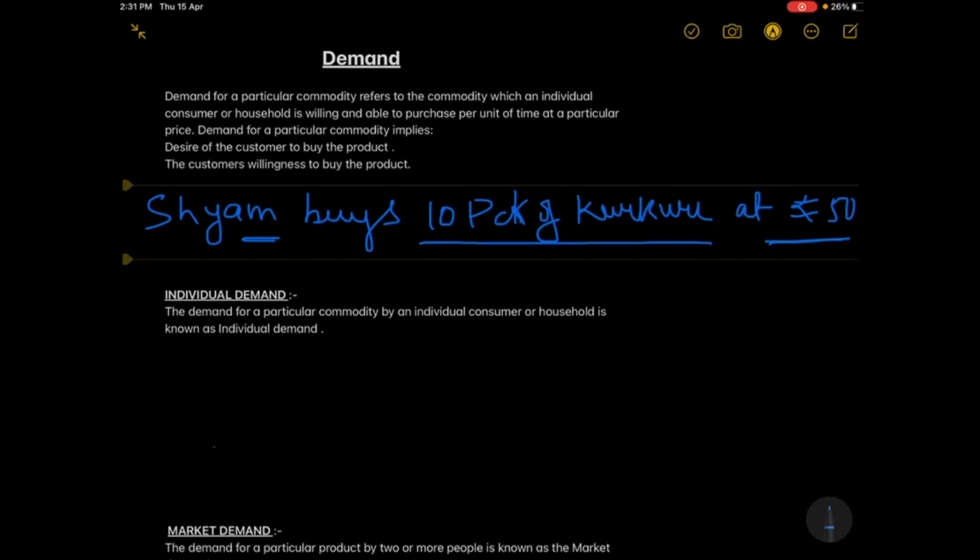It also says that it implies the desire of a customer to buy a product. Desire means the willingness or need or want, we can say, and the customer's willingness to buy the product. Willingness means when a customer wishes to buy a product, then that is known as the demand. So I hope the definition is clear. Now we will move over to individual demand.